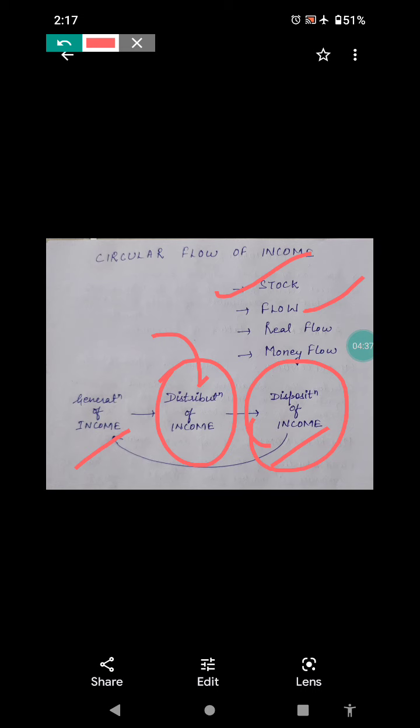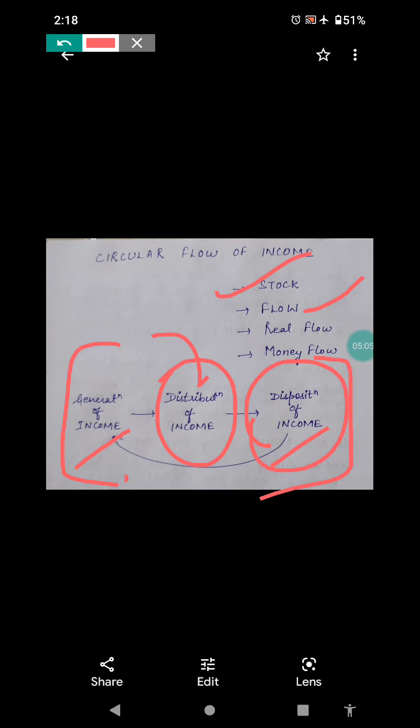So our national income comes in flow. So national income is a flow concept. First thing, it is clear. And while national income is a flow concept, there is always a circulation of income in the process and that is why the market forces, that is forces of demand and supply, are in progress.